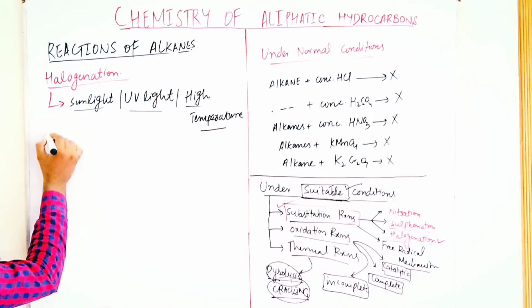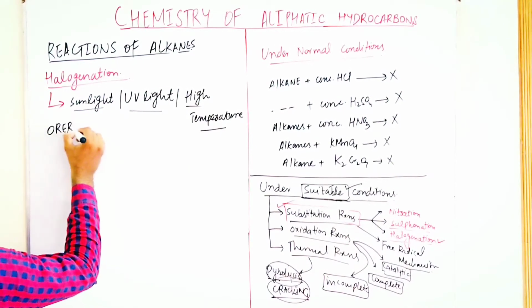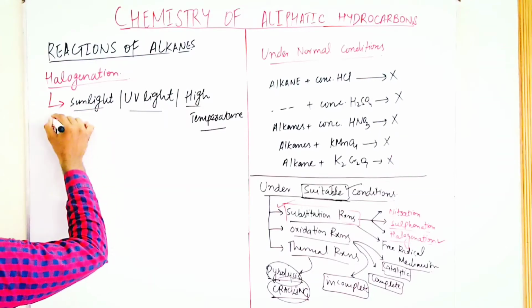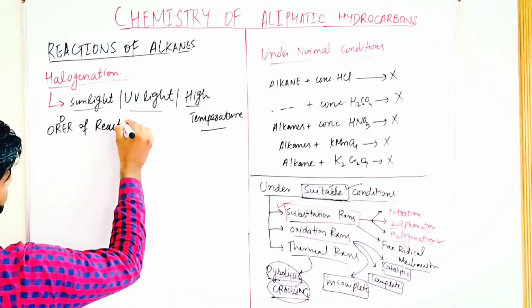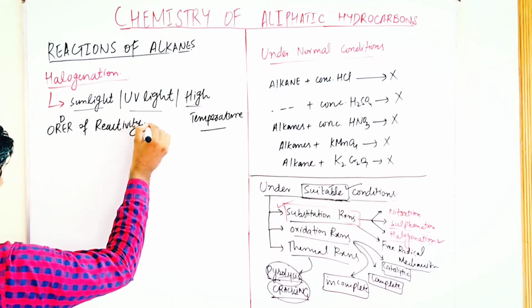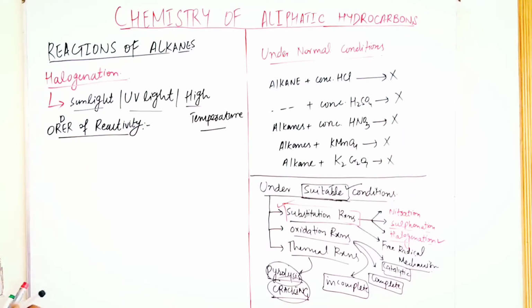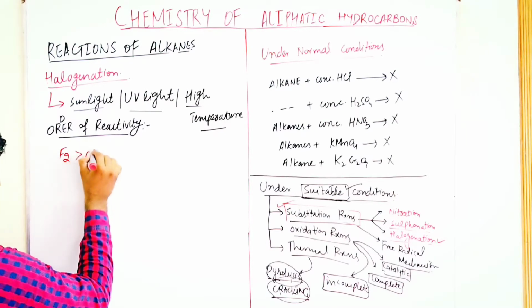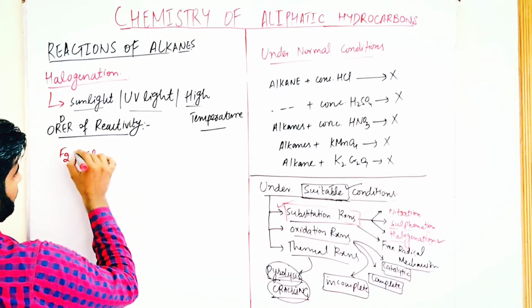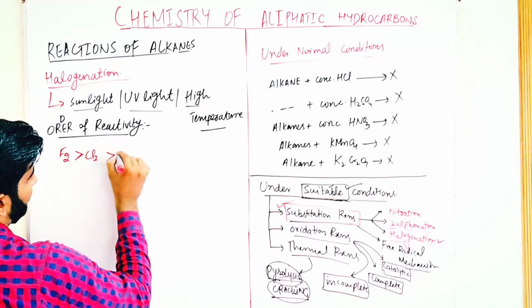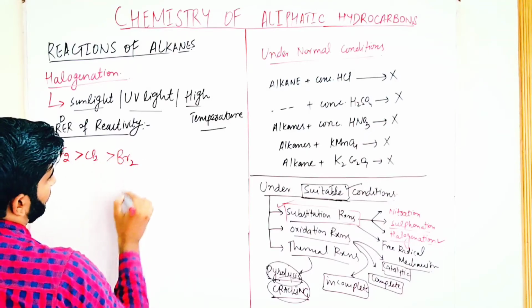So the order of reactivity of halogens. The fluorines are more reactive as compared to chlorines, and the chlorination is more reactive as compared to the bromination.